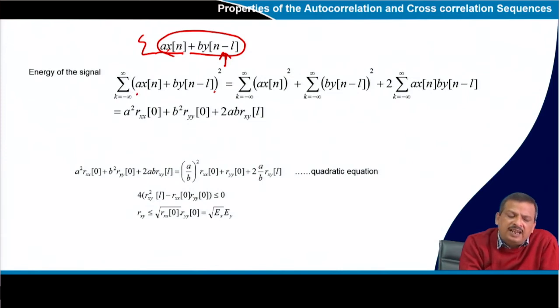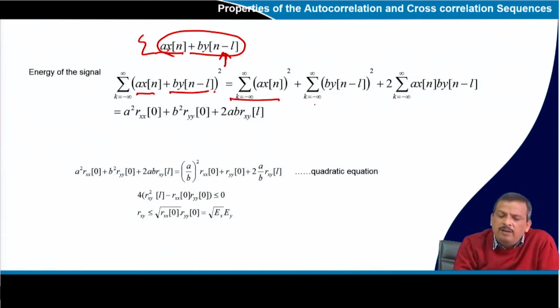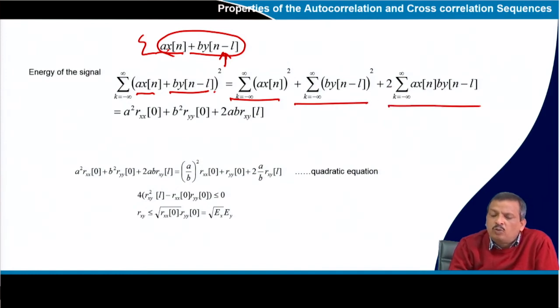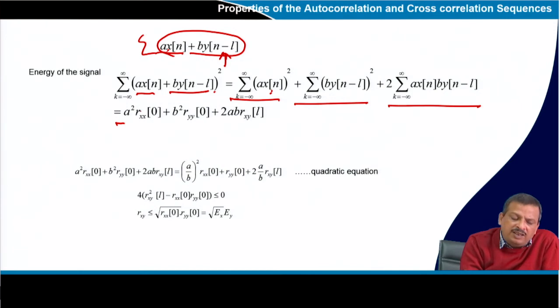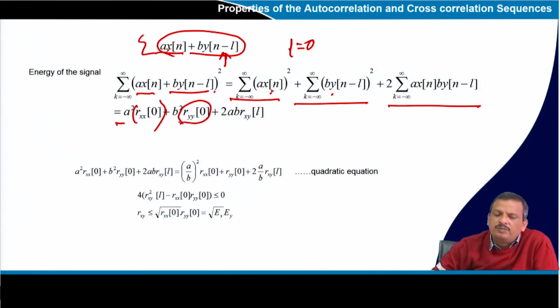Let this be A and this be B. So A plus B the whole square is A square plus B square plus twice AB. So I can say this is nothing but Rxx 0, with l equal to 0, this is nothing but Ryy 0, and this is nothing but Rxy l, because l is the shift.